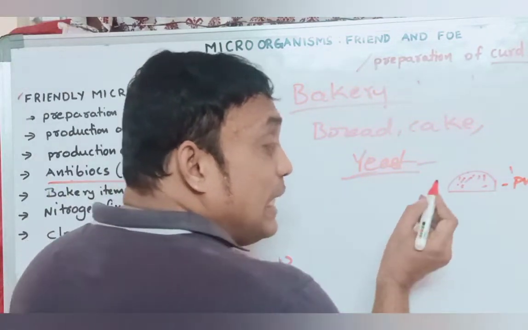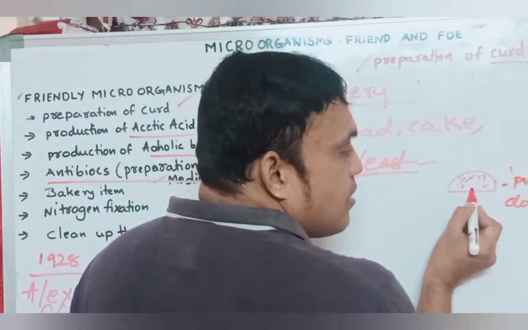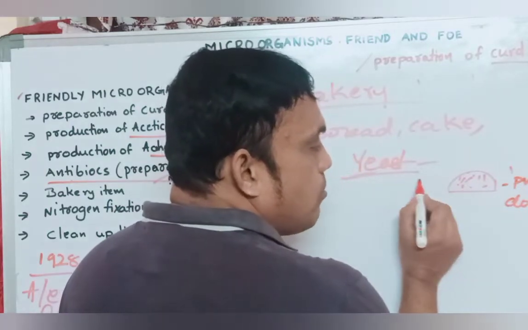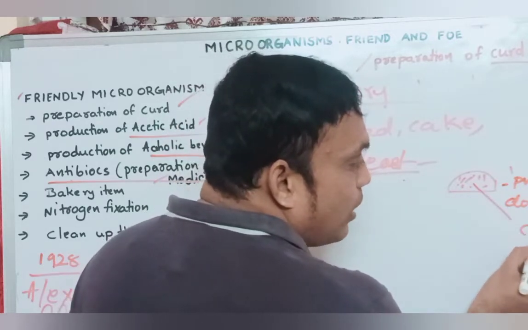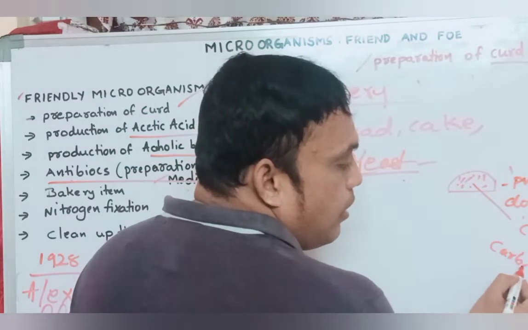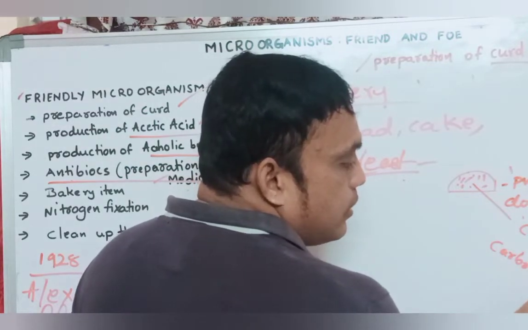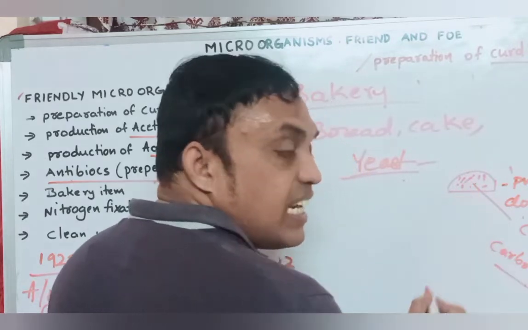Why? Because in that dough, microorganisms are growing. What microorganism? Yeast is growing. That microorganism is releasing what? Carbon dioxide. This carbon dioxide is trapped.